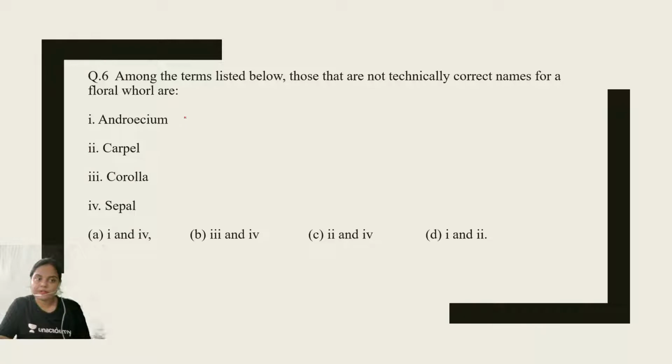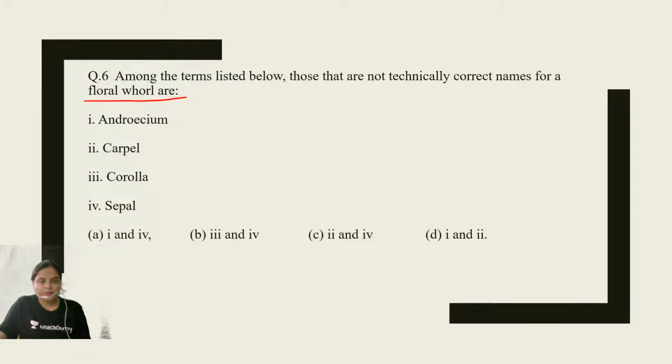Now, question number 6. Among the terms listed below, those that are not technically correct names for a floral whorl are: Androecium, carpel, corolla, sepal. What will be the right answer for question number 6? Which one will be the right answer? Option A, B, C, and D. What will be the right answer?